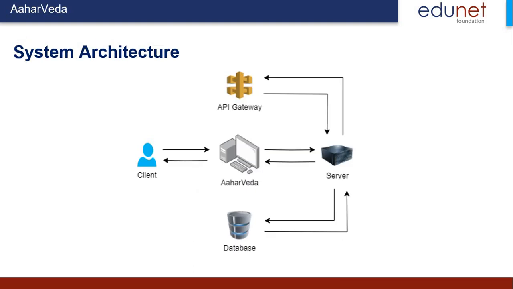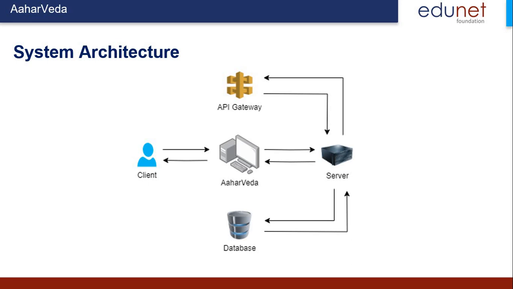We are thinking of giving some proper details, but as we are developing version 1 of AaharVeda, the system architecture will be simple. We are taking the help of a third-party database of vegetables, fruits, and recipe nutritional details.